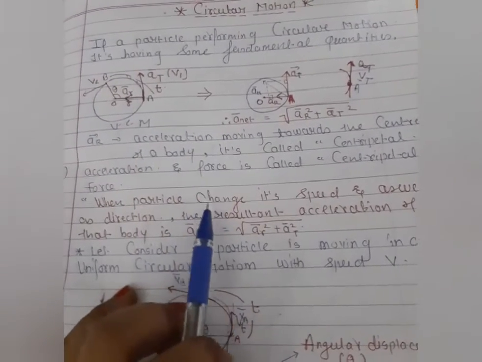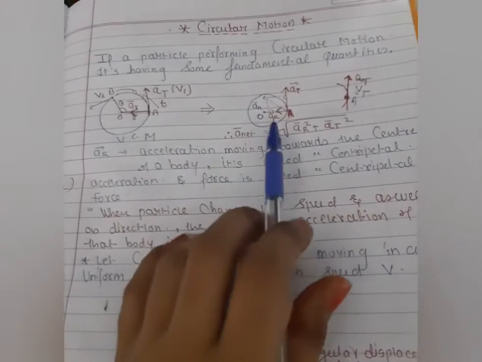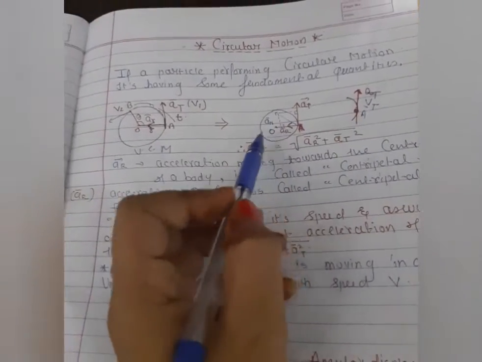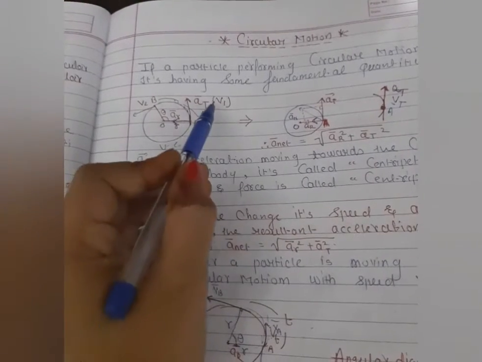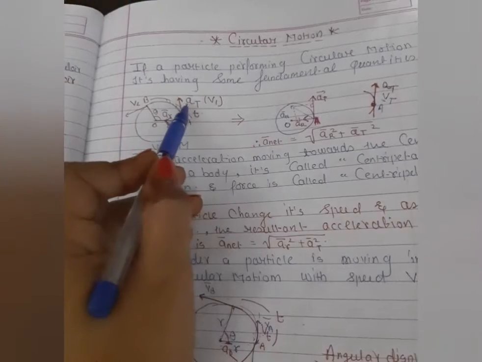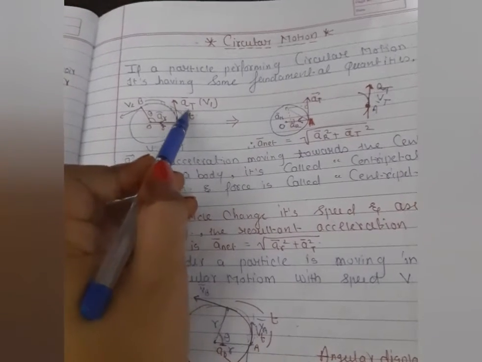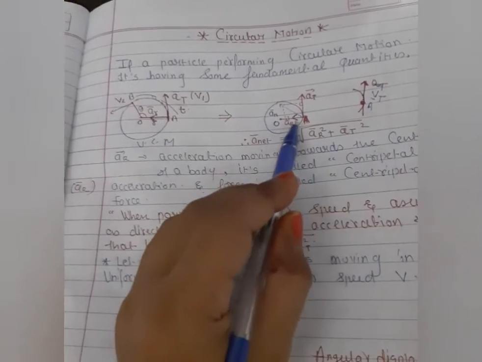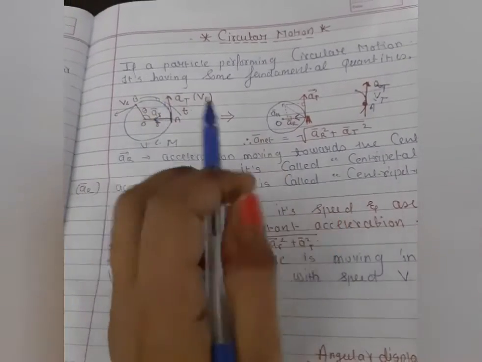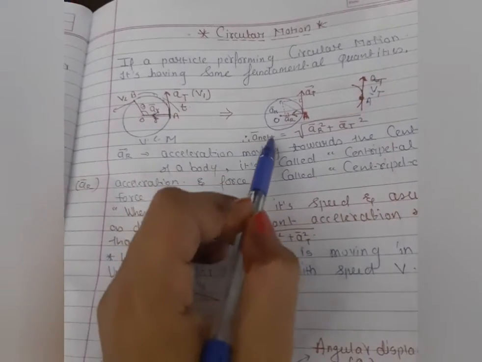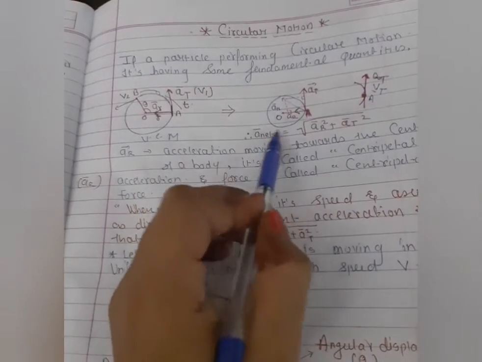So if we want to find the direction of the acceleration and velocity in this condition, students, see here, the acceleration is nothing but the change of velocity. So here we take the velocity, and you can also take the tangential acceleration. If you want to find the resultant, one acceleration always moves towards the center, and when the particle rotates, the acceleration is tangential to the surface of this body.